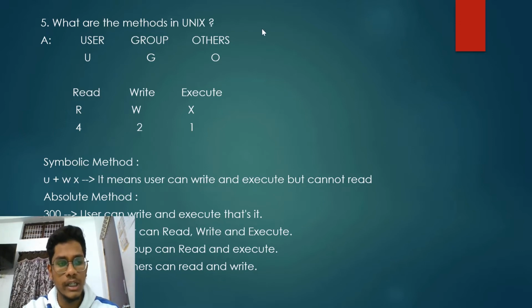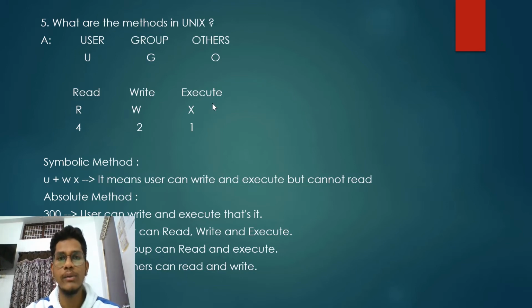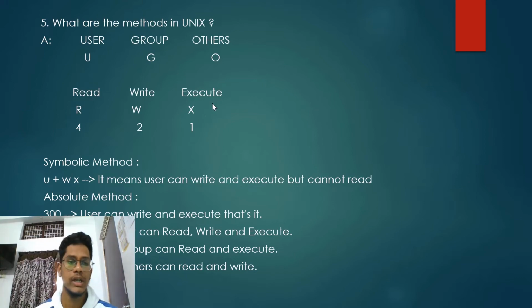Okay, in the symbolic method, if after u plus wx you mention the file name, it simply says that w and x are present, right? w for write and x for execute. I mean, the user can write and execute, but the group and others cannot. It means the user can write and execute but cannot read. With the help of this method, we give access to the user, group, and others for what they can read, what they can write, and what they can execute. Okay, this is the symbolic method.